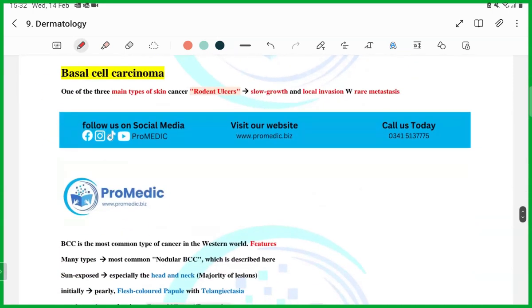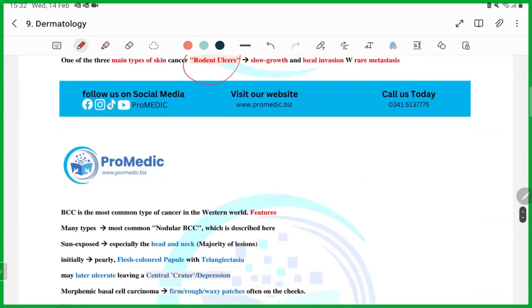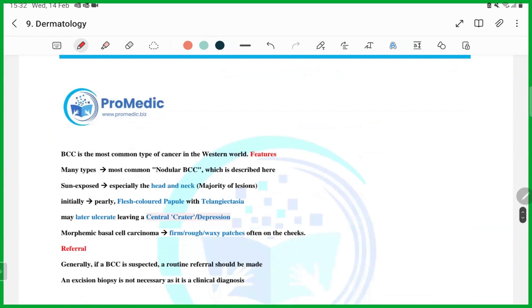Next topic is basal cell carcinoma, guys. Basal cell carcinoma is a rodent ulcer actually. The presentation of this ulcer is that it is in a sun-exposed area, mostly in the head and neck region.